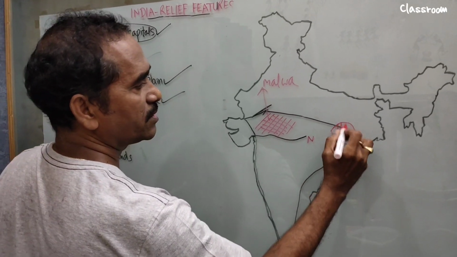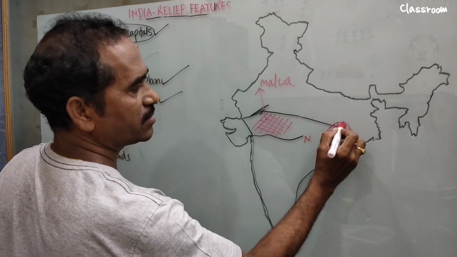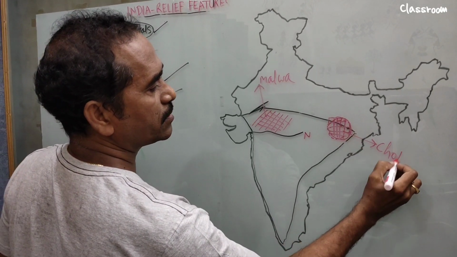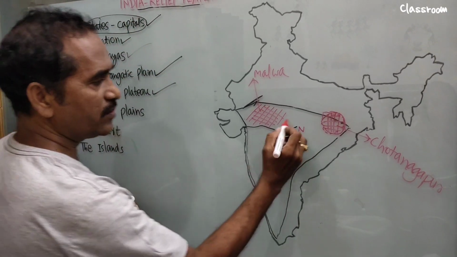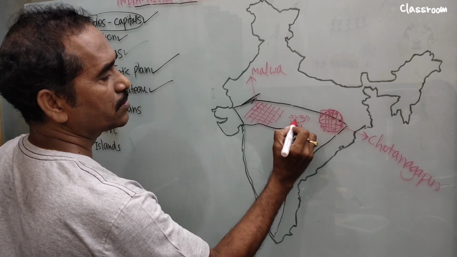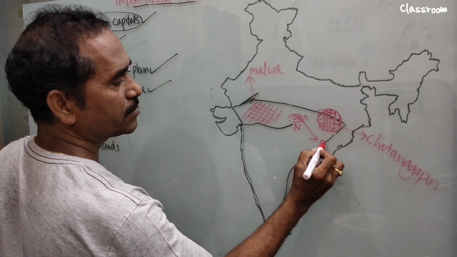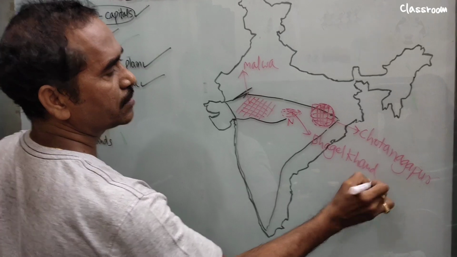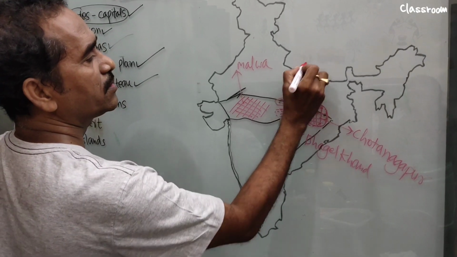This one is Chota Nagpur Plateau. No need to draw a circle, just an idea. Write like this: Chota Nagpur Plateau. And between these two, here also Baghelkhand. And above it, on this side, we find Bundelkhand.